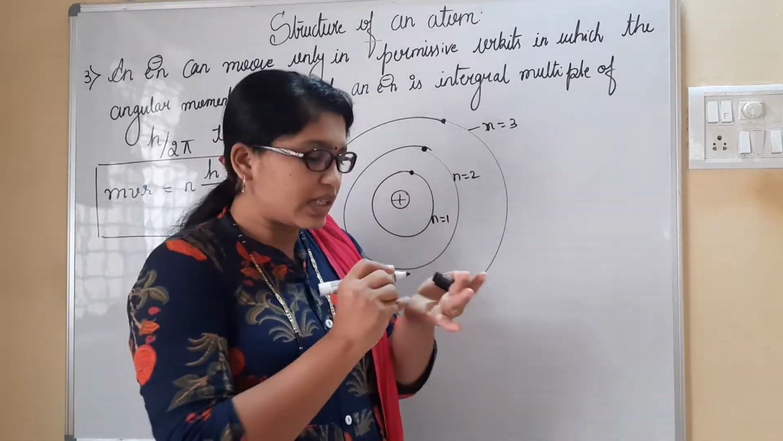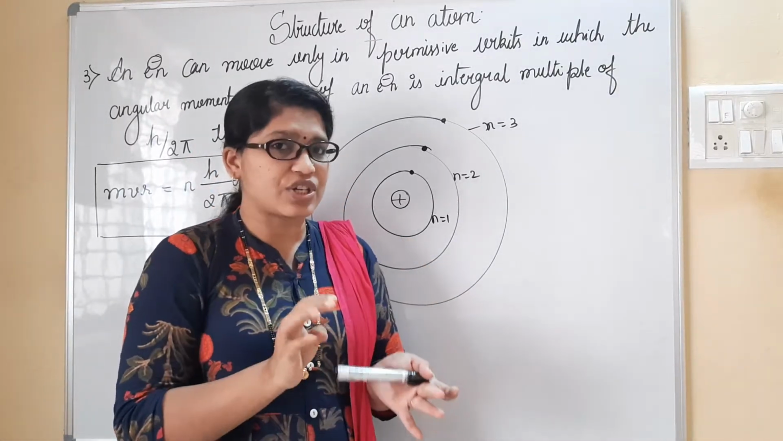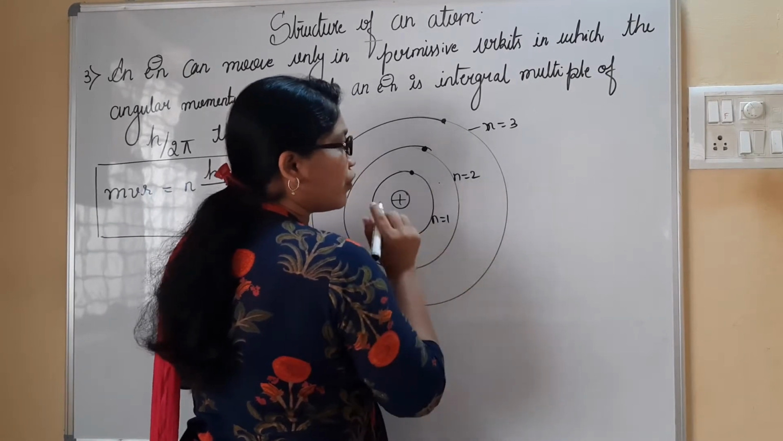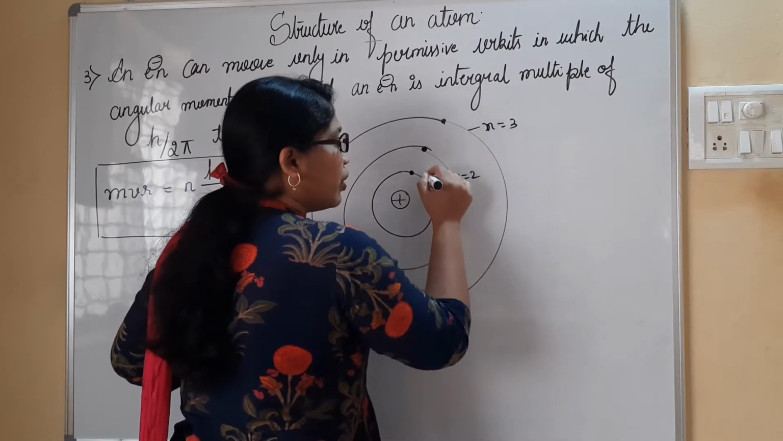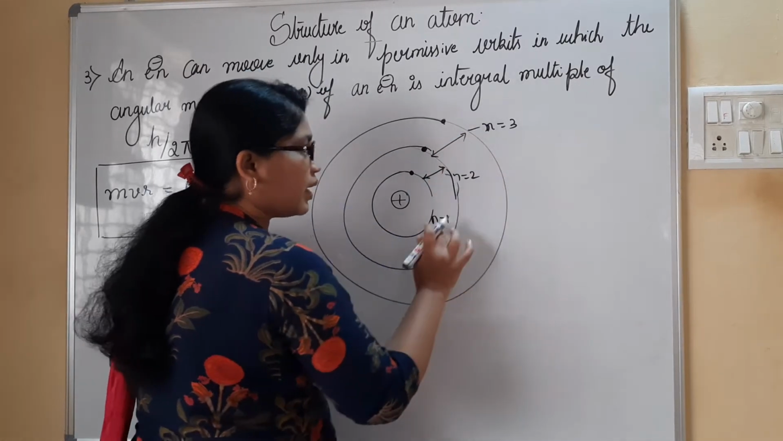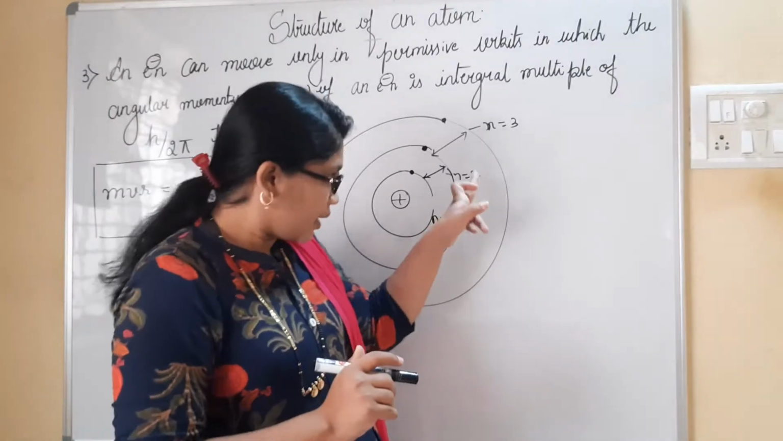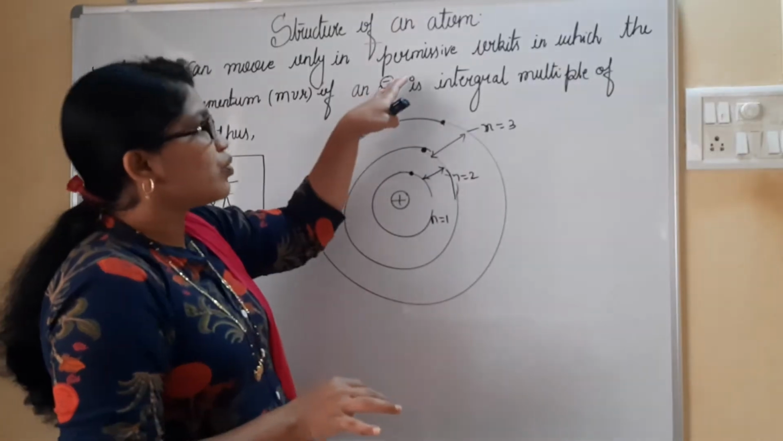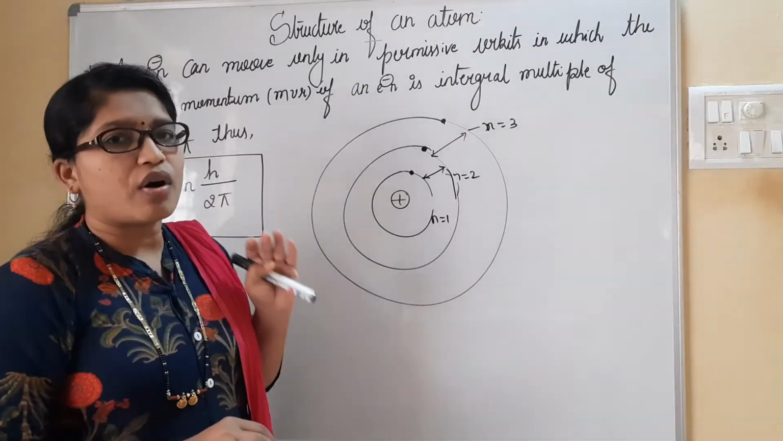Integral multiples in the sense they must be with a fixed value of 1, 2, 3 and so on, but never fractions. Fractions in the sense, see here, if you consider 1 and 2, it would be 1 and a half in the middle portion. An electron can never be found in between these areas, between n=1 and n=2, or between n=2 and n=3. They must be found either in 1 or in 2, either in 2 or in 3, but never in between. That is, electrons revolve in fixed permissive orbits, which are integral multiples of values.